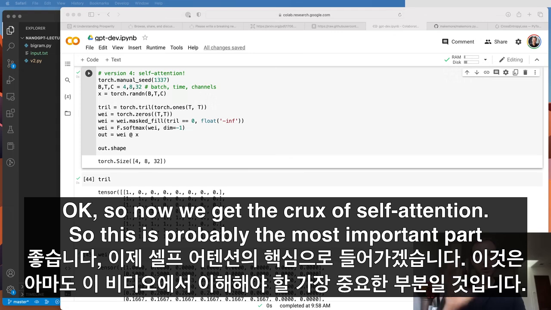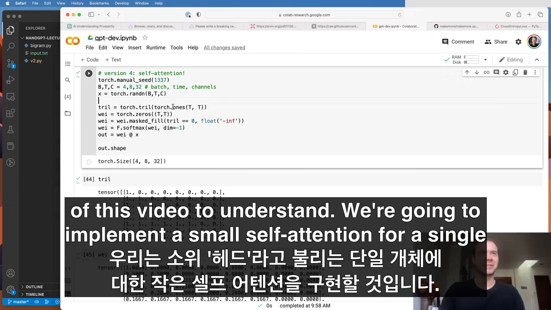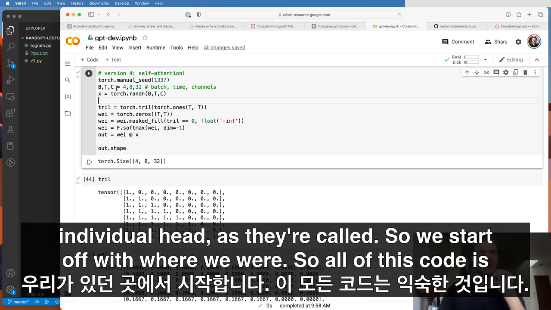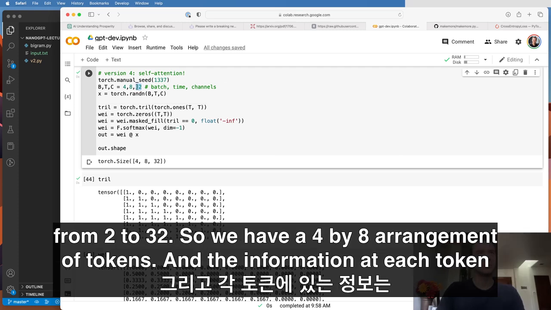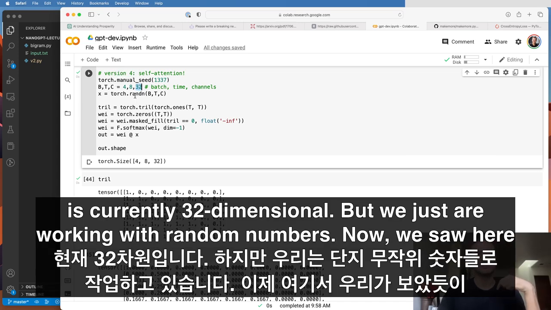Okay, so now we get the crux of self-attention. So this is probably the most important part of this video to understand. We're going to implement a small self-attention for a single individual head, as they're called. So we start off with where we were. So all of this code is familiar. So right now I'm working with an example where I changed the number of channels from 2 to 32. So we have a 4x8 arrangement of tokens, and the information at each token is currently 32 dimensional, but we just are working with random numbers.